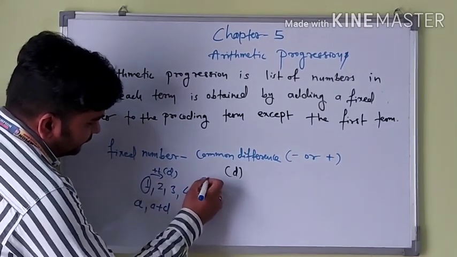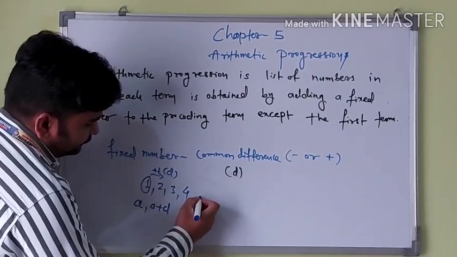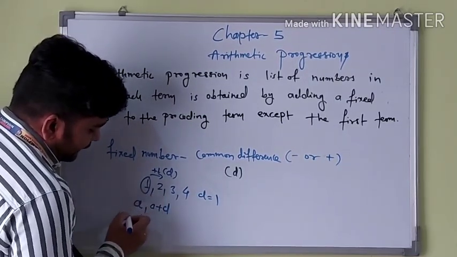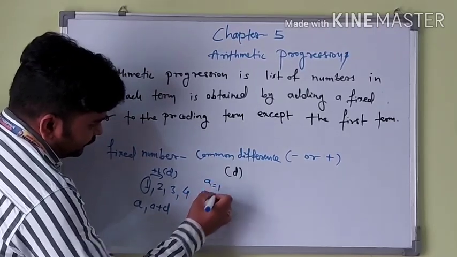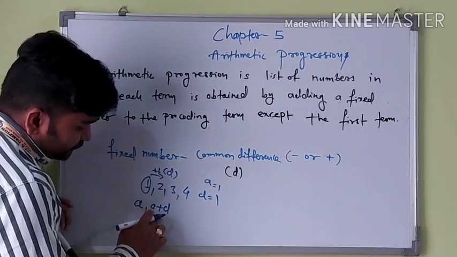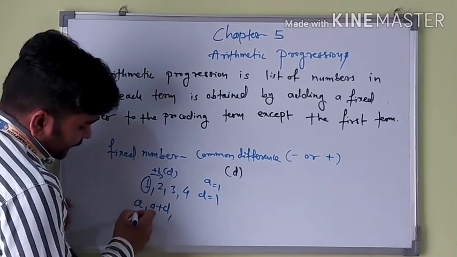That means d is 1 here and a is 1. This is adding the common difference to the initial term.